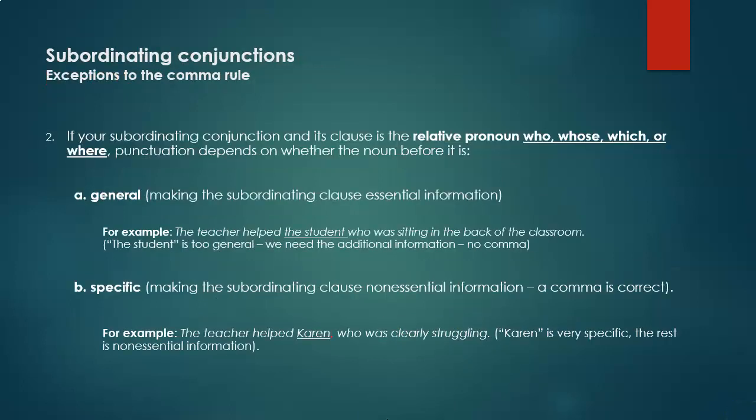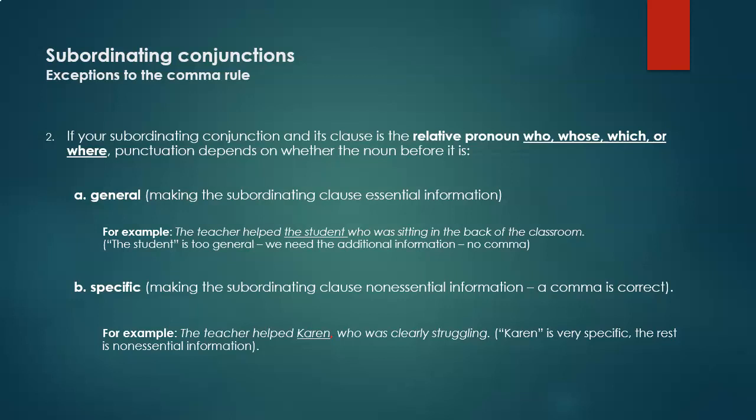Exception number 2. If your subordinating conjunction and its clause is the relative pronoun who, whose, which, or where, punctuation depends on whether the noun before it is general, which makes the subordinating clause essential information.